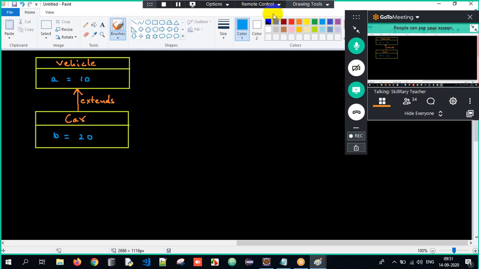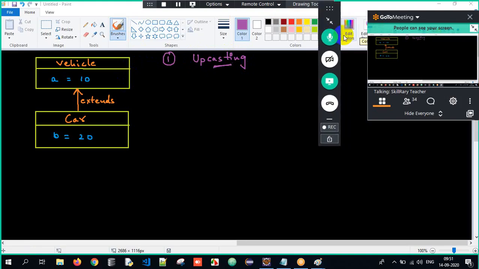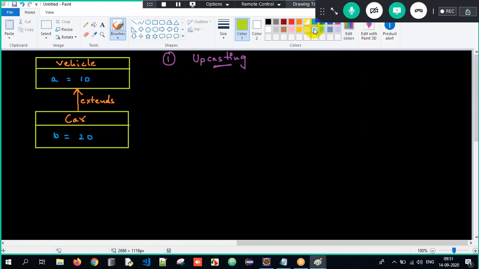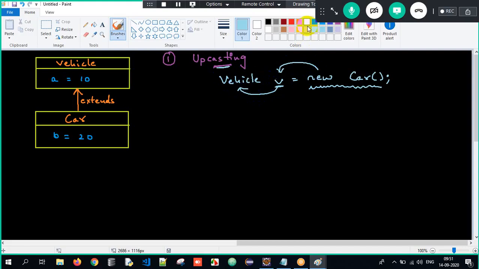Now, what am I supposed to do here? I need to achieve upcasting. Upcasting can be done in two ways, either directly or indirectly. For the people who have slight difficulties in understanding the first example, concentrate. What is upcasting? Upcasting is nothing but creating an object of the subclass and storing its address into a reference which is of type superclass here. This is called upcasting.